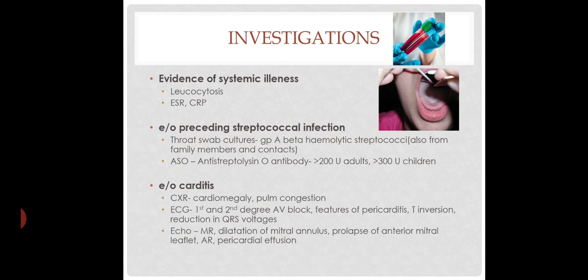Evidence of carditis: chest X-ray shows cardiomegaly, pulmonary congestion. ECG shows first and second degree AV block, features of pericarditis, T inversion, reduction in QRS voltages. And echo shows mitral regurgitation, dilatation of mitral annulus or prolapse of anterior mitral valve leaflets, or aortic regurgitation if present, and pericardial effusion if present.